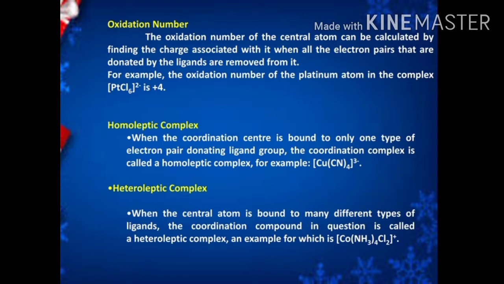If you consider platinum, its oxidation state is unknown, so that is taken as X. So X plus 6, with chlorine oxidation number -1. The overall complex oxidation number is 2-. So X minus 6 equals -2. So X equals +4.